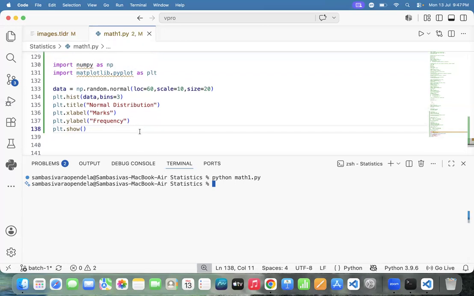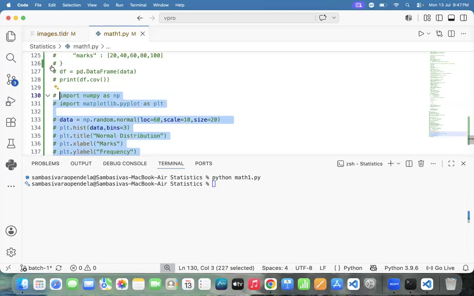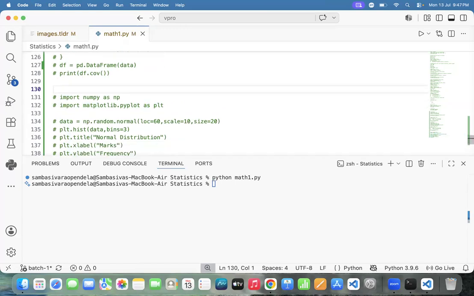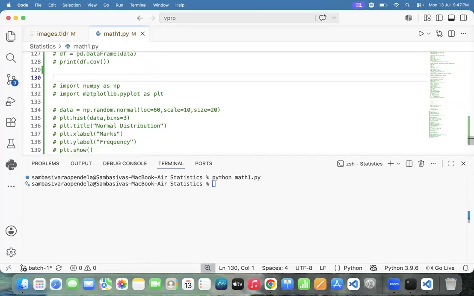Team, execute it and show the result. Team, do the hard work from your end also, a little bit of hard work. Just analyze the result, just for interview purposes, not more than that.